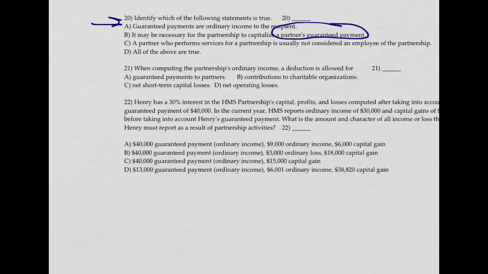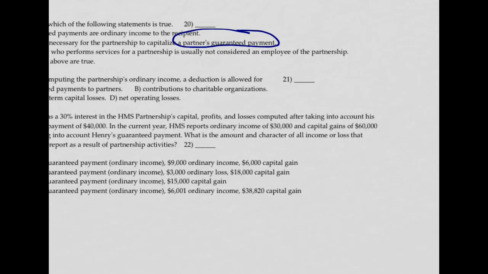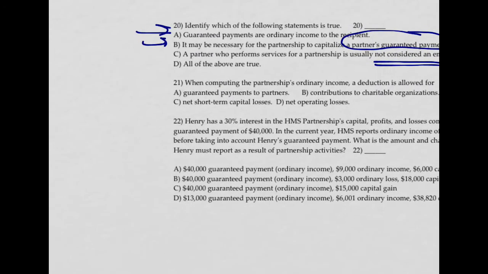And we look at why the guaranteed payment is being made. If it's for ordinary necessary expenses, it's a normal deduction. If it's for something that the code says capitalize, it gets capitalized. So B is true. C: A partner who performs services for a partnership is not usually considered an employee. Well, we learned a couple of times that's true. A partner is not an employee. They do not get a W-2. That means D again. And one of these kinds of questions is the correct answer for number 19, for number 20, I'm sorry.